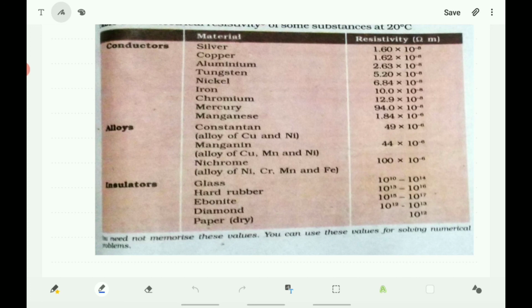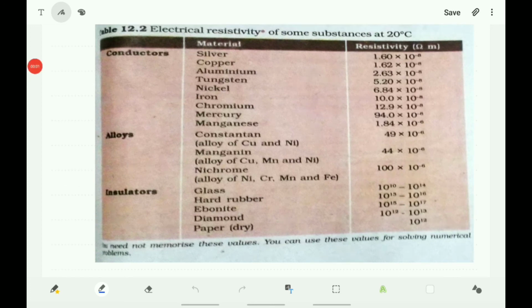Hard rubber, its resistivity is 10 to the power of 13 to 10 to the power of 16 ohm meter. Ebonite, 10 to the power of 15 to 10 to the power of 17 ohm meter. Diamond, 10 to the power of 12 to 10 to the power of 13 ohm meter. And dry paper, its resistivity is 10 to the power of 12 ohm meter.